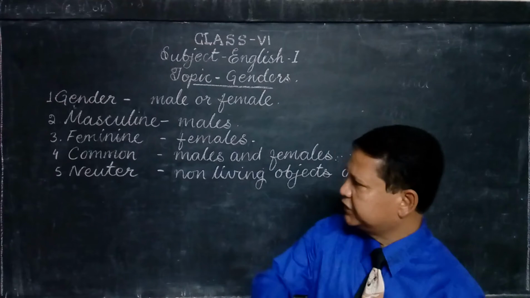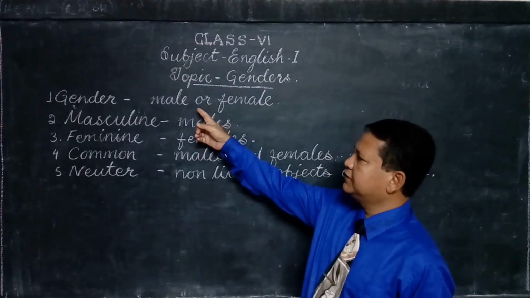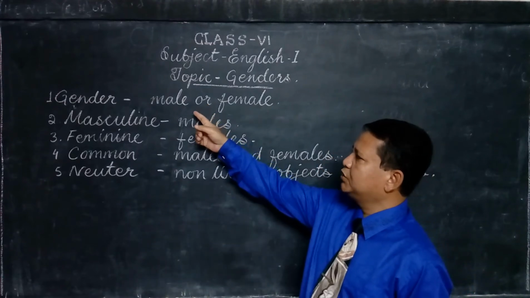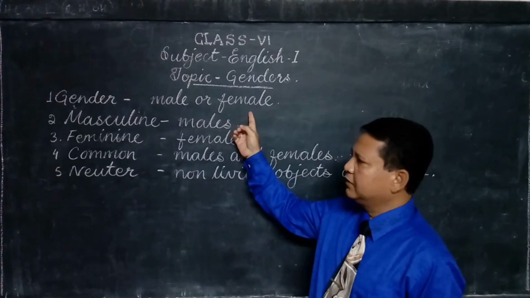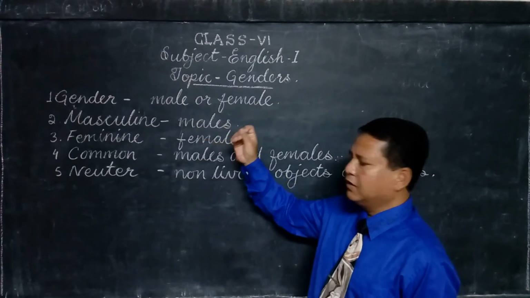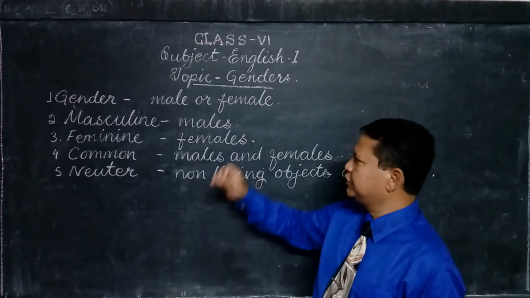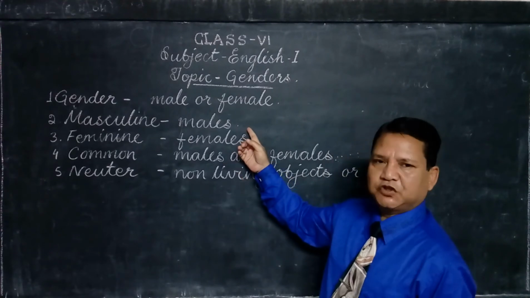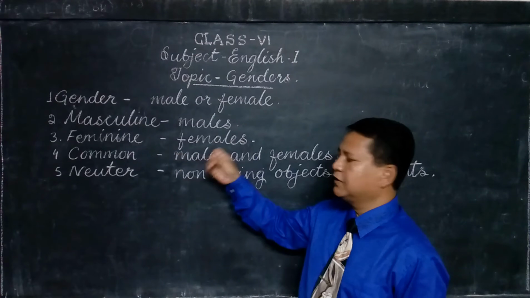Let me explain it once again. What are genders? Genders are the names referring to a male or female. What are masculine genders? Masculine genders are names referring to the males, man. What are feminine genders?